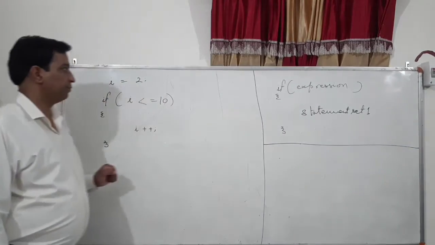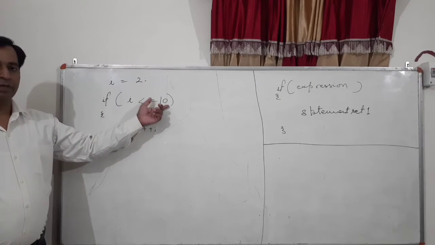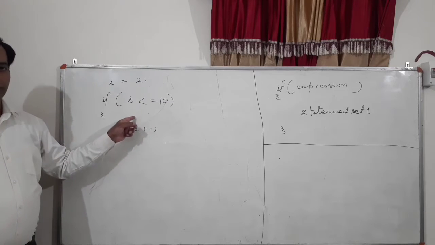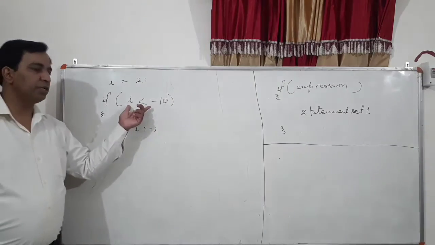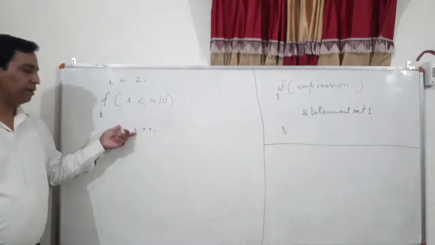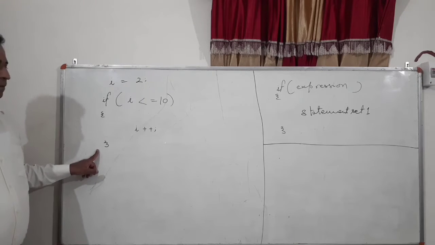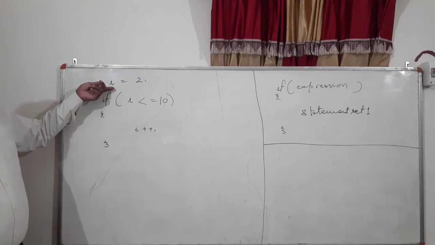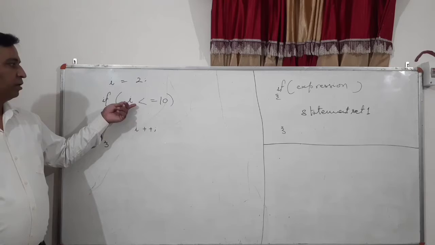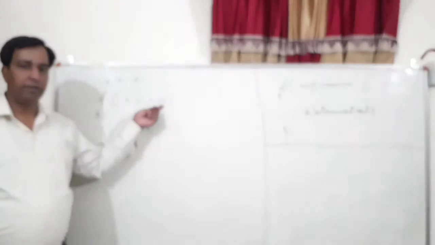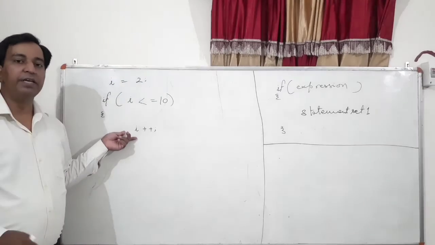For example, if I is less than equal to 10, this is our expression, right? If this expression is true, if this expression is non-zero, then these statements that you have written within the curly brackets will be executed, right? Now, for example, I have initialized I is equal to 2. Now what we are checking here: 2 is less than equal to 10. So this is true. In that case, I will be increased by 1, right?